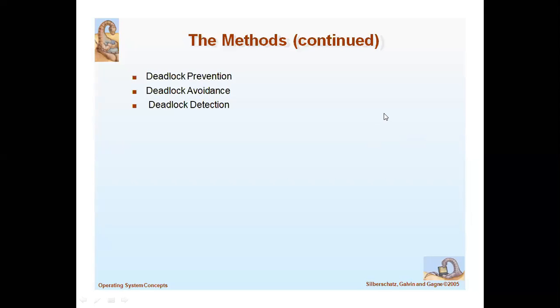One is mutual exclusion. Next one is hold and wait. The next one is no preemption. The next one is circular wait.